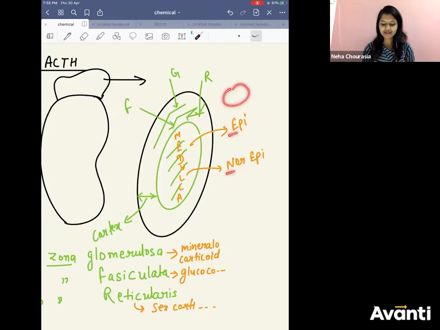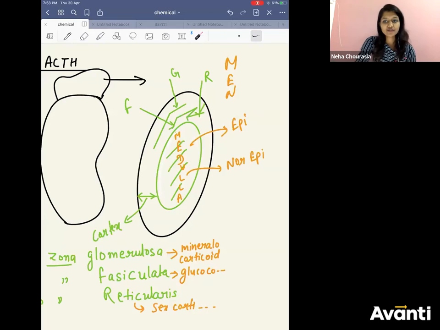E, N. Make a word out of these. What are you getting? Men. M-E-N. So your men: medulla, epinephrine, norepinephrine. Got it?